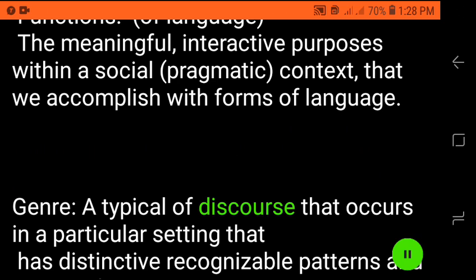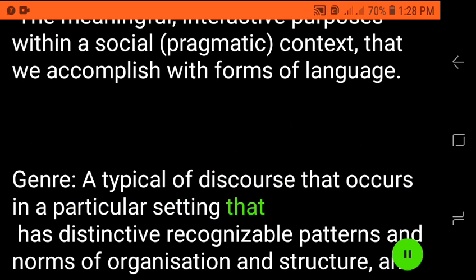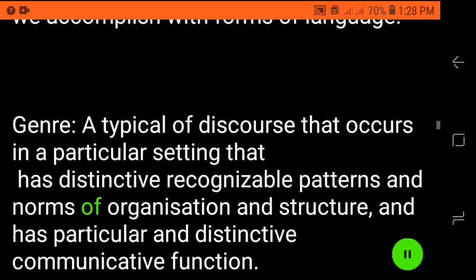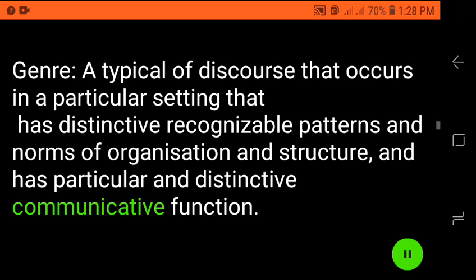Genre, a type of discourse that occurs in a particular setting that has distinctive recognizable patterns and norms of organization and structure, and has particular and distinctive communicative function.